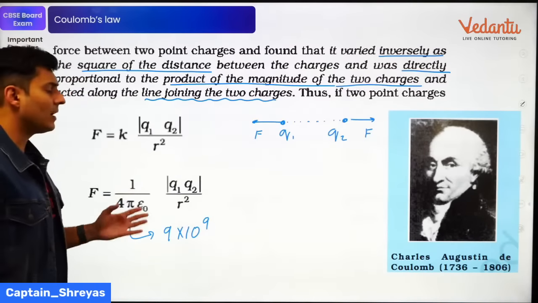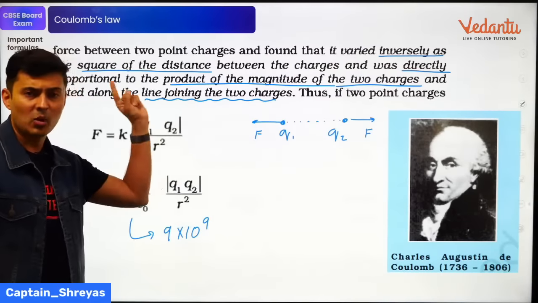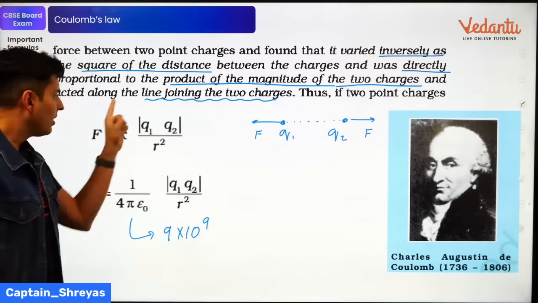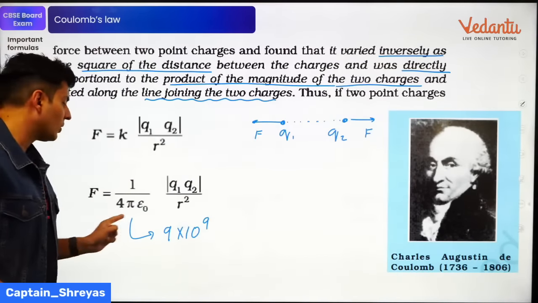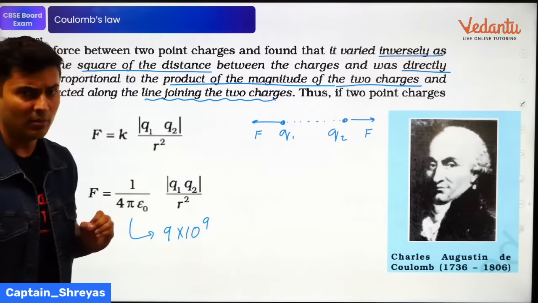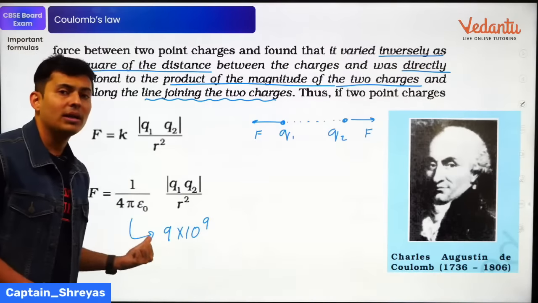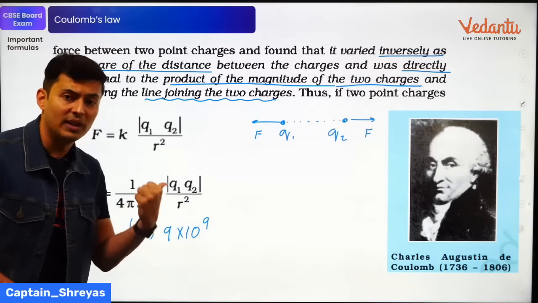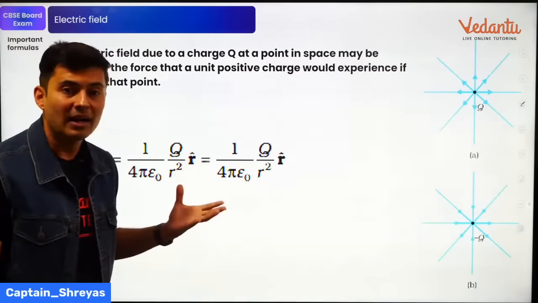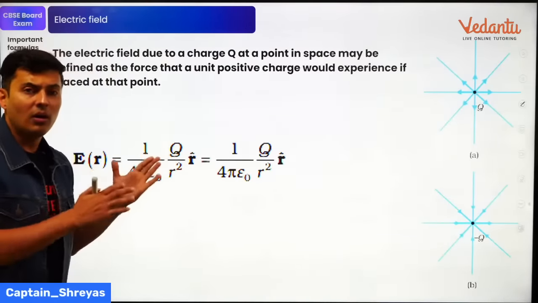Okay, so these are the things for Coulomb's law. Inversely proportional, directly proportional, along the line joining, show the diagram, write the formula, and also write the value of the constant, which is 9 into 10 to the power 9. Here epsilon naught is the permittivity of free space or vacuum. Keep this in mind.